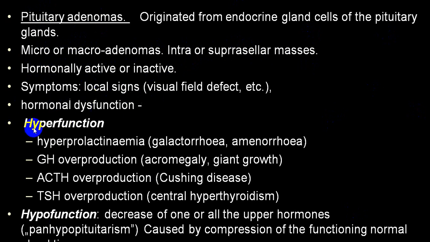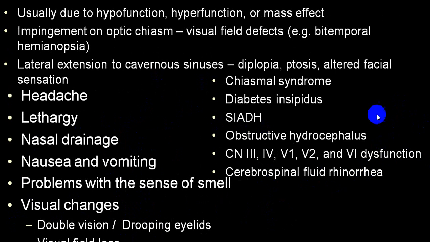Usually a secreting tumor will have a hyperfunction, and when non-secretory tumors or secretory tumors compress the surrounding tissue, they will produce hypopituitarism, and then later on, at the end stage, panhypopituitarism. So these are all what we have discussed before: raised intracranial pressure signs, headache, nausea, vomiting, convulsions, visual disturbances, diplopia, drooping eyelids, visual field defects, chiasmal syndromes.